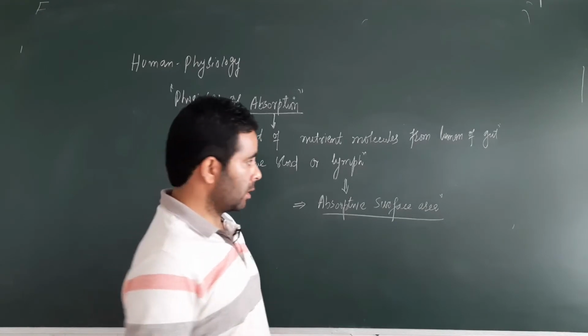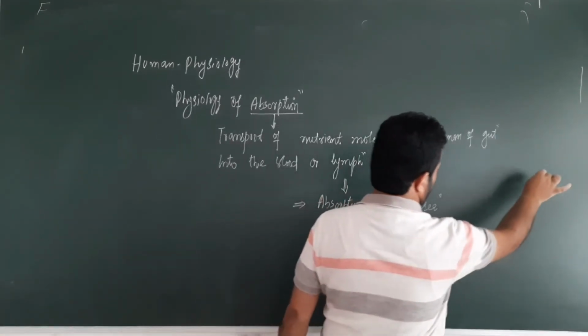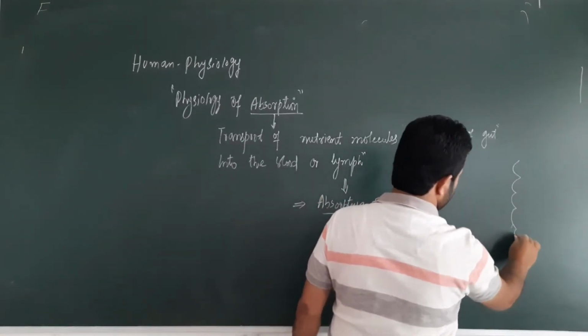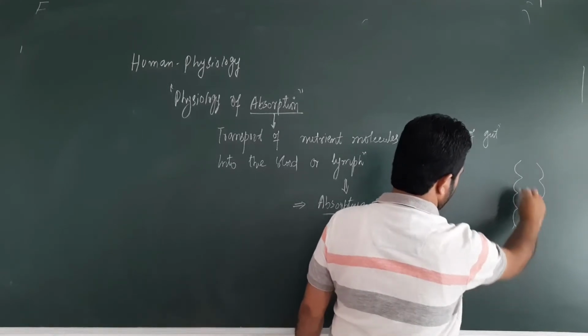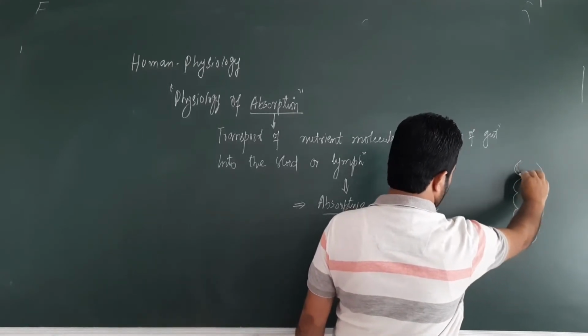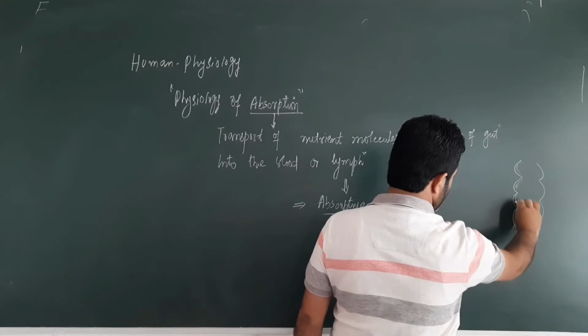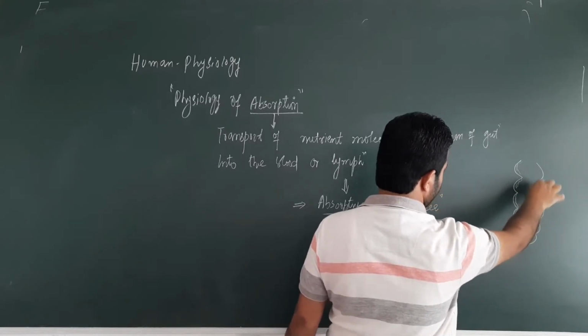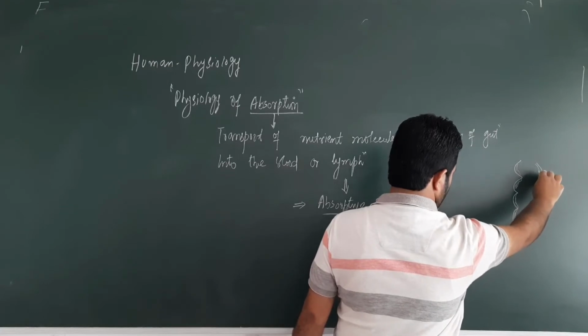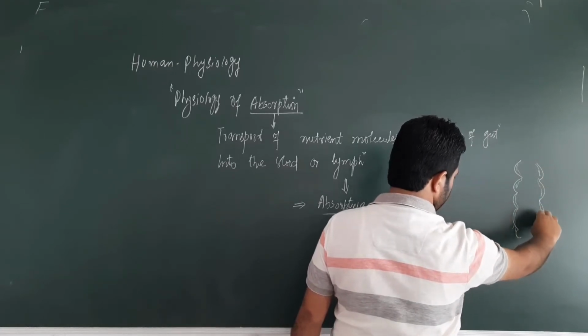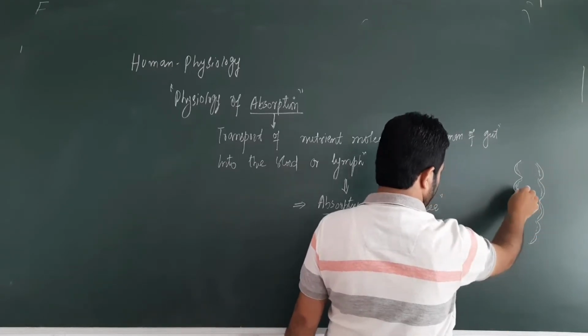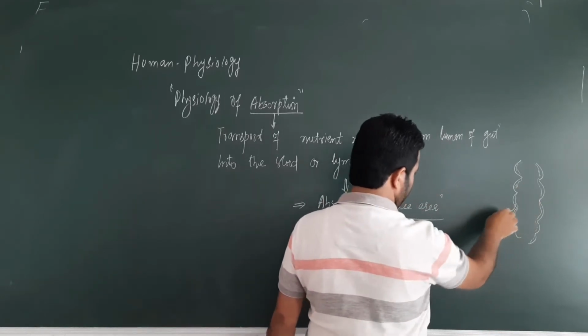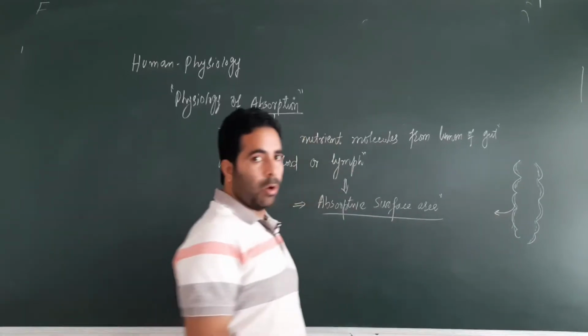And so far as the alimentary canal, the human digestive system, is concerned, let's say again, this is the small intestine. The innermost wall of the small intestine, that's very close to the lumen, right, is called the mucosa. In the small intestine it is modified into the brush border epithelium.